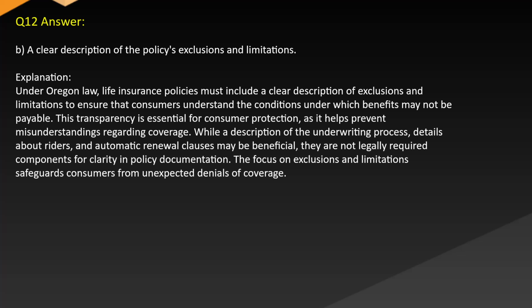Explanation: Under Oregon law, life insurance policies must include a clear description of exclusions and limitations to ensure that consumers understand the conditions under which benefits may not be payable. This transparency is essential for consumer protection as it helps prevent misunderstandings regarding coverage, while a description of the underwriting process, details about riders, and automatic renewal clauses may be beneficial. They are not legally required components for clarity and policy documentation. The focus on exclusions and limitations safeguards consumers from unexpected denials of coverage.